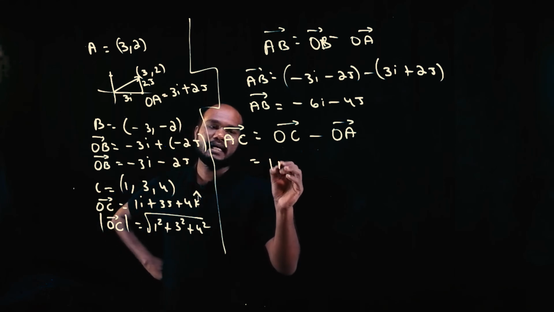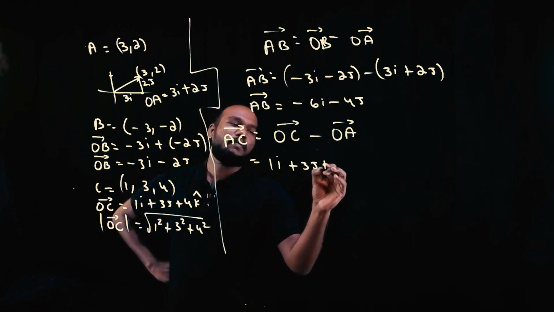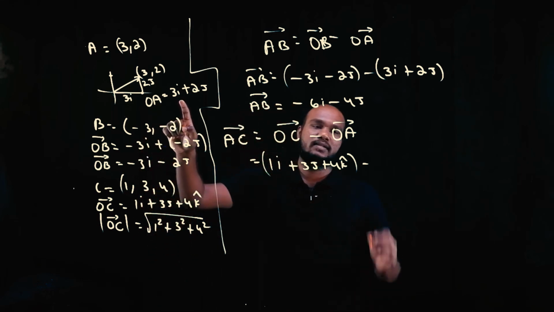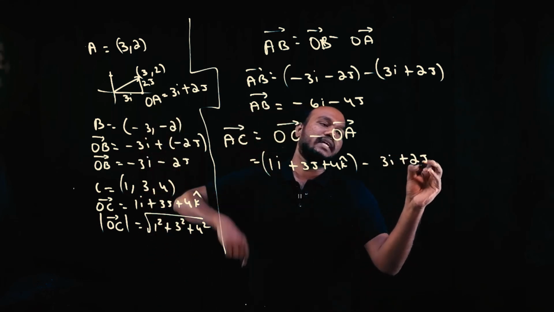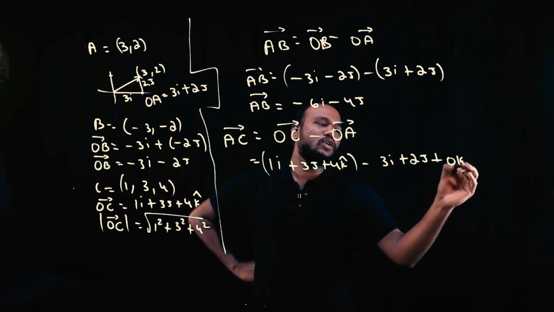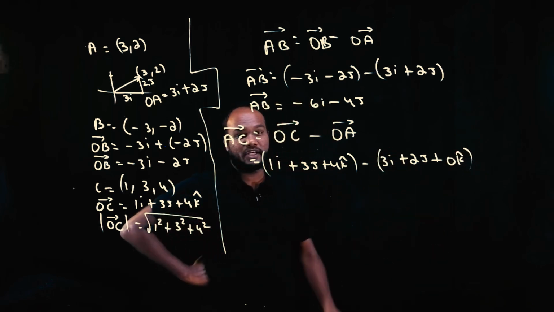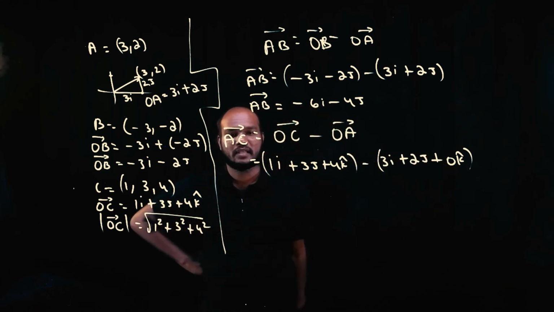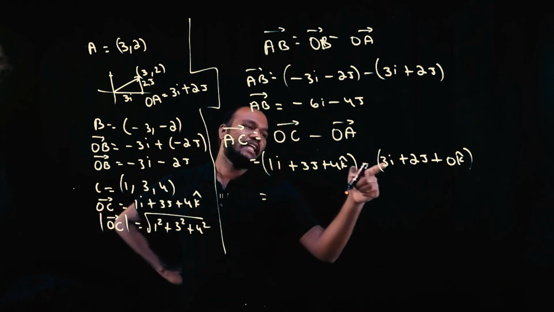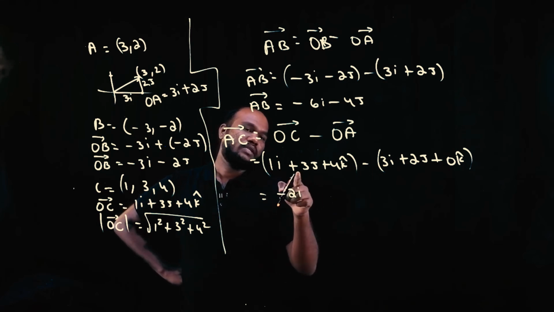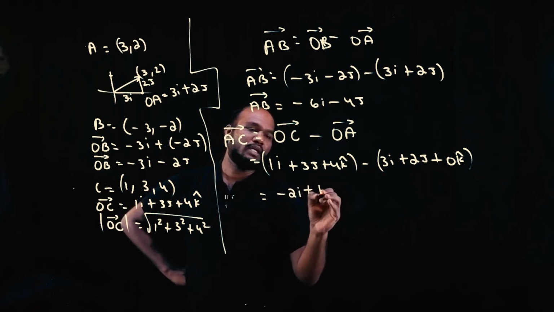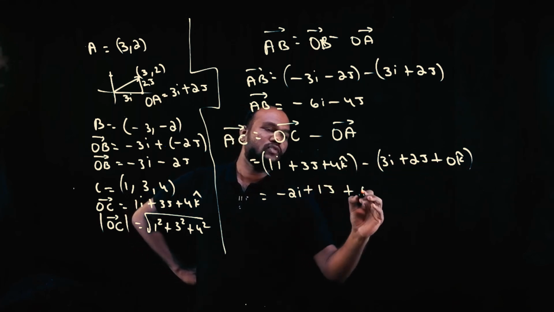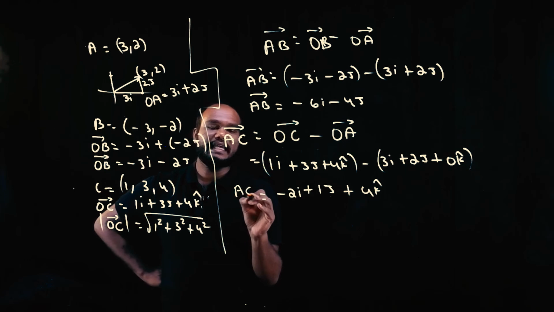It is here: 1i plus 3j plus 4k, minus the OA vector, which is here: 3i plus 2j. There is no k component, so you can write the zero vector. We call it a null vector because its magnitude is 0. So now 1i minus 3i is minus 2i, 3 minus 2 is plus 1j, and 4 minus 0 is 4k. This is the vector AC bar.